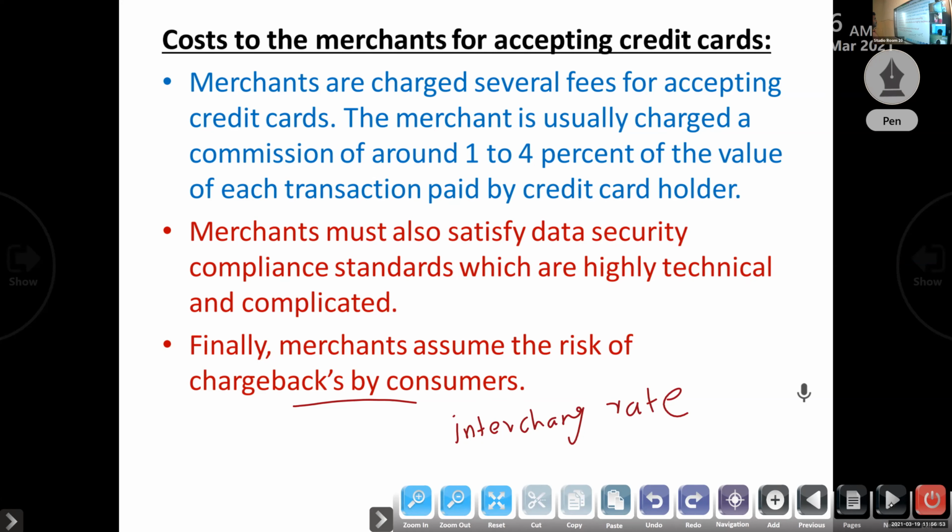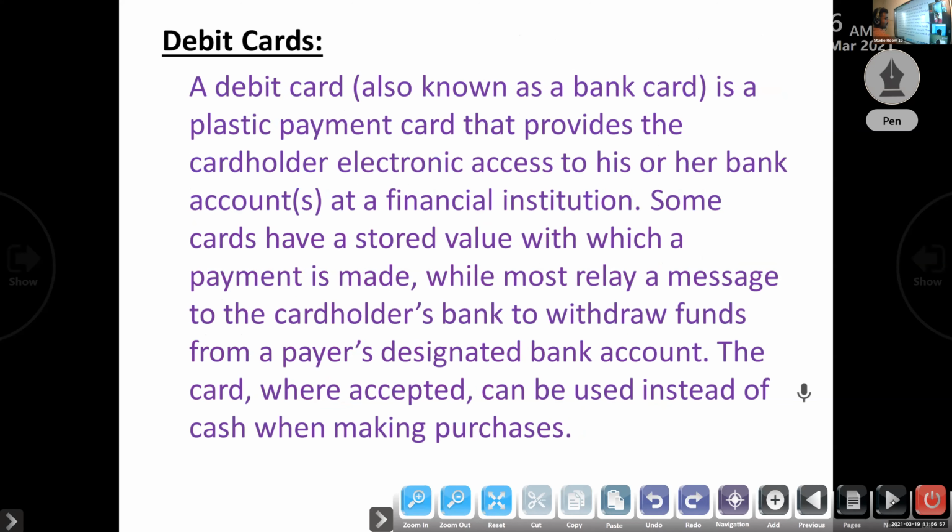Okay, for that purpose they have to spend a lot of money. Okay, so these are the things about credit card.